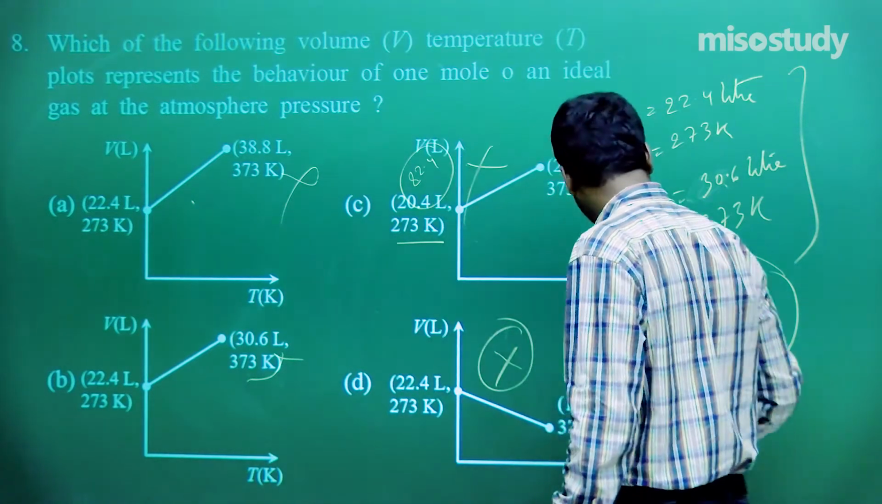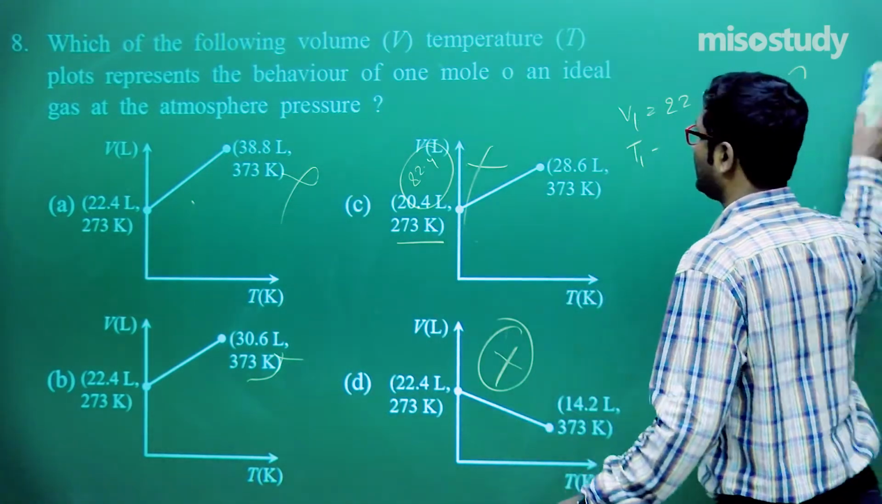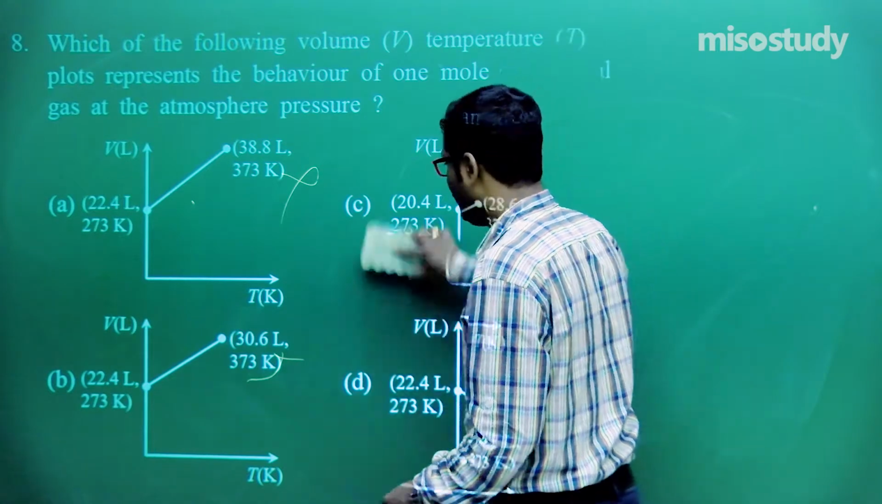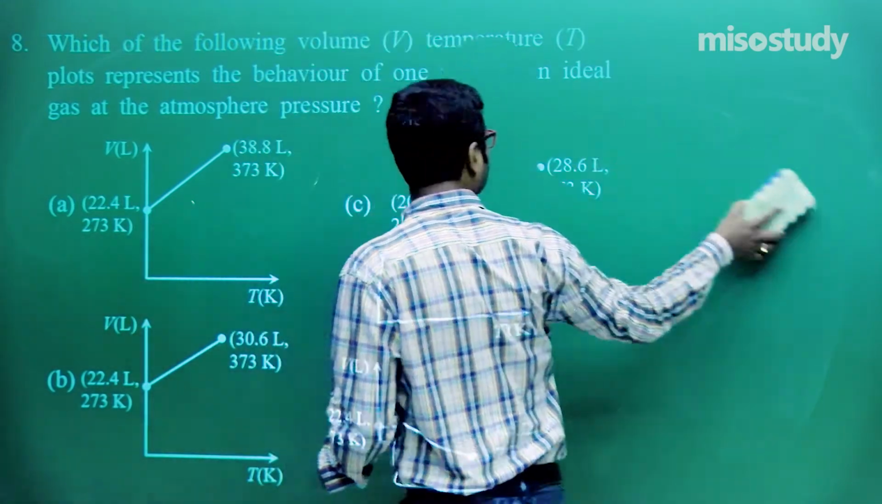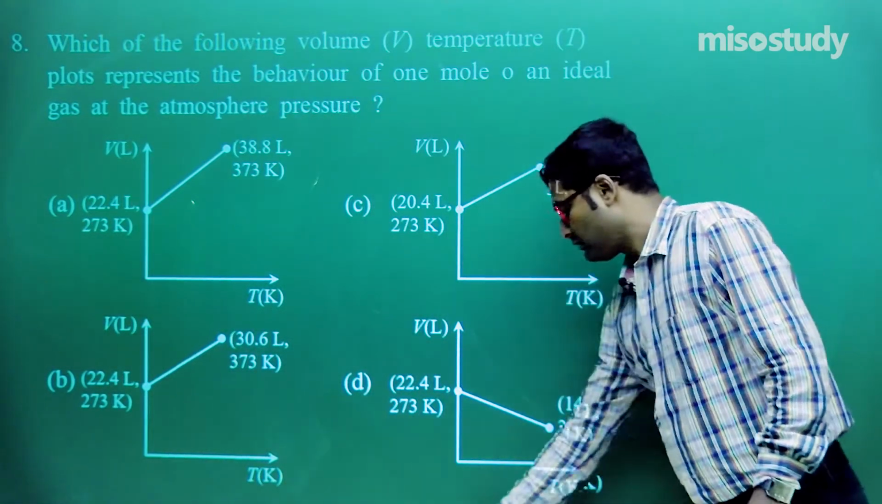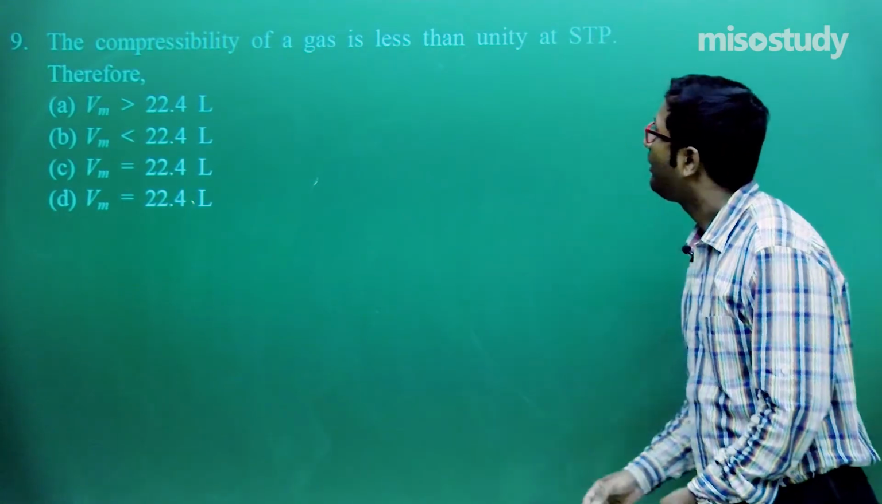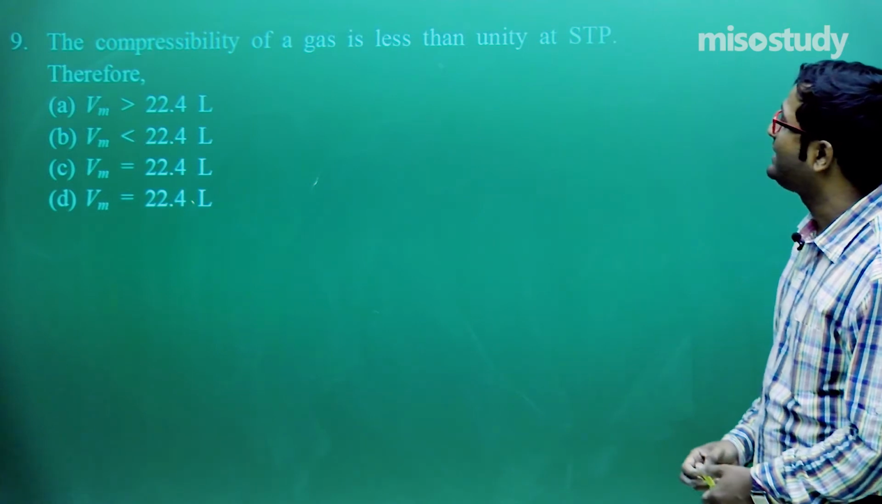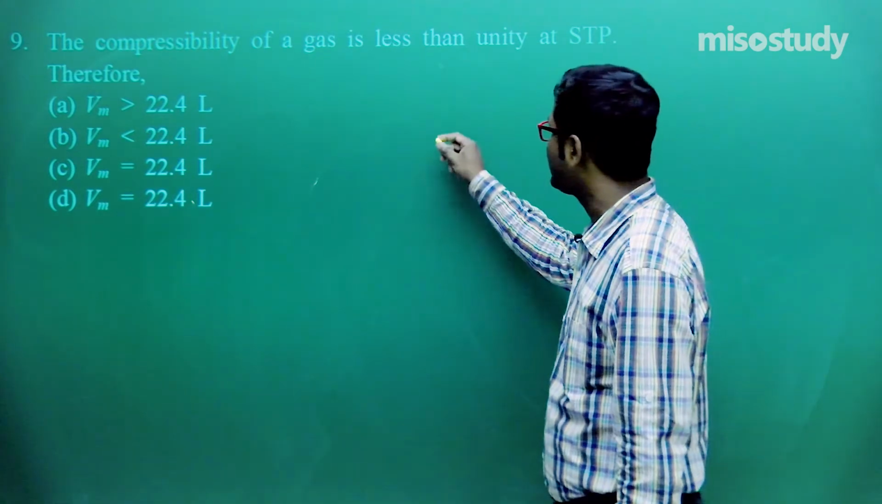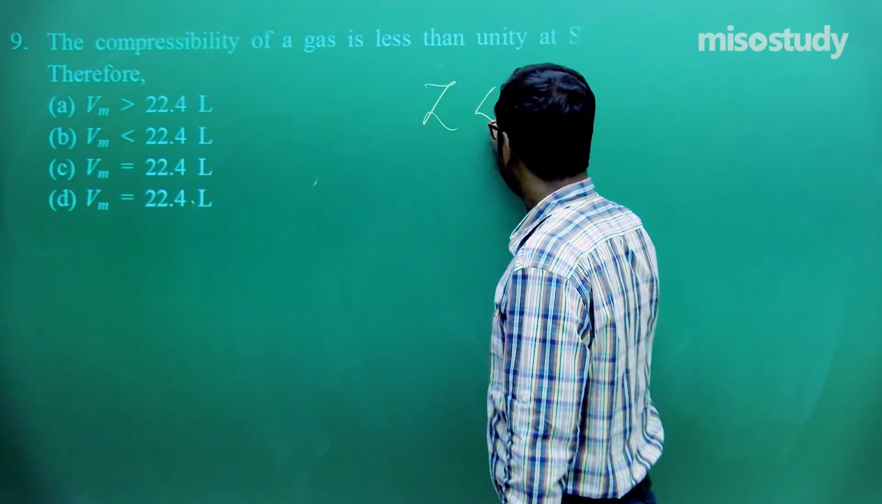Now I'm going to rub this part and move to the next question. Now the next question is, the compressibility factor of a gas is less than unity at STP. That is, compressibility factor Z is less than 1.